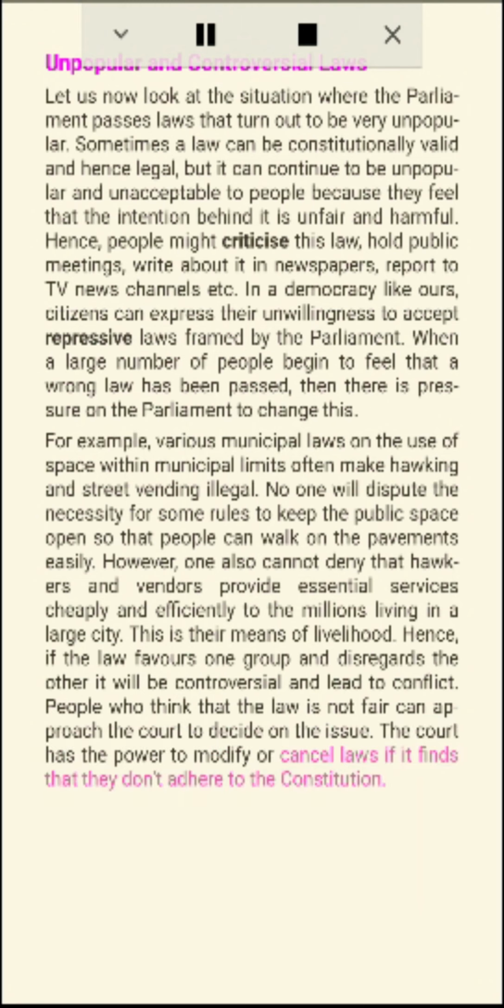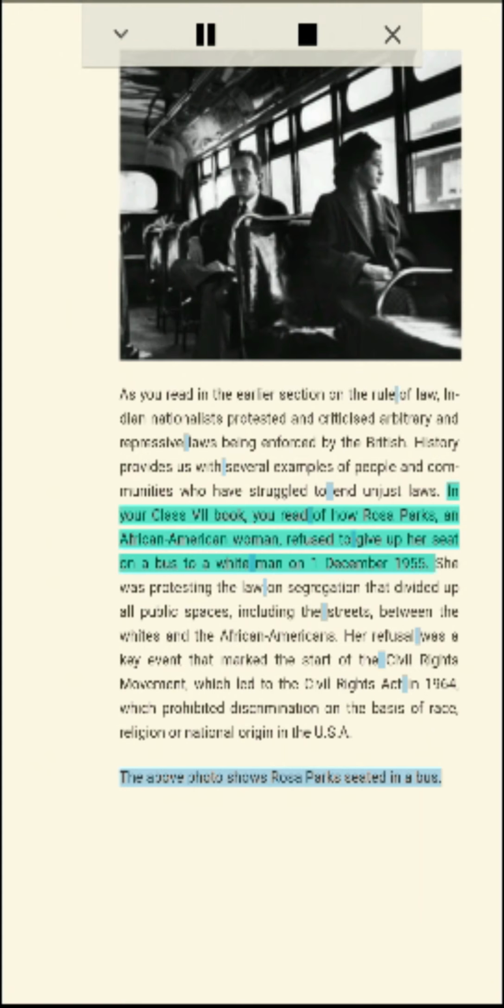As you read in the earlier section on the rule of law, Indian nationalists protested and criticized arbitrary and repressive laws being enforced by the British. History provides us with several examples of people and communities who have struggled to end unjust laws. In your Class 7 book, you read of how Rosa Parks, an African-American woman, refused to give up her seat on a bus to a white man on the 1st of December 1955.